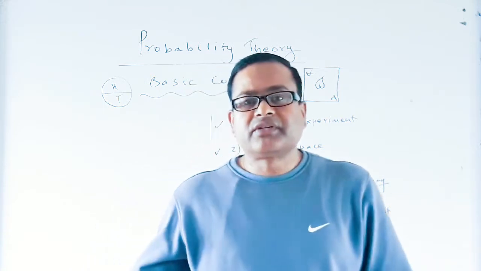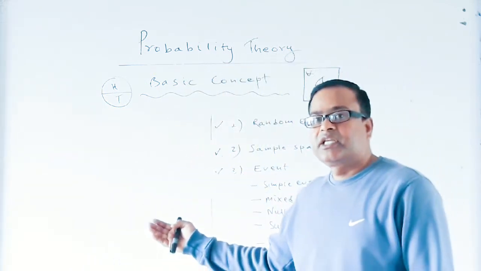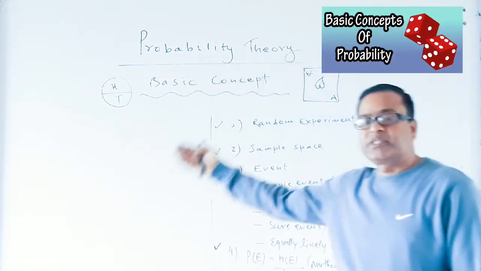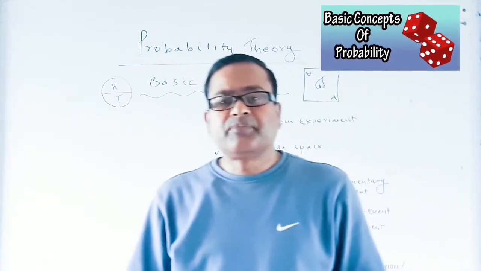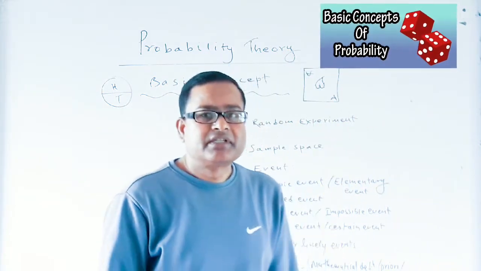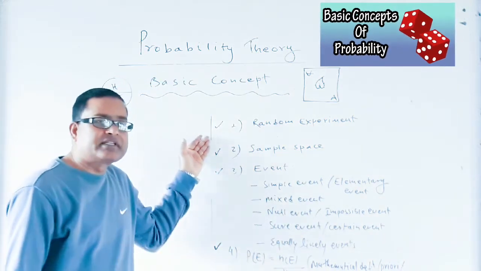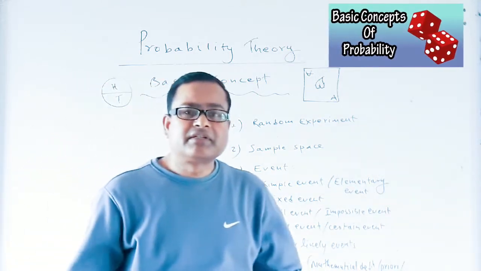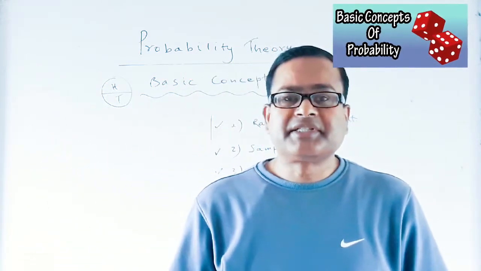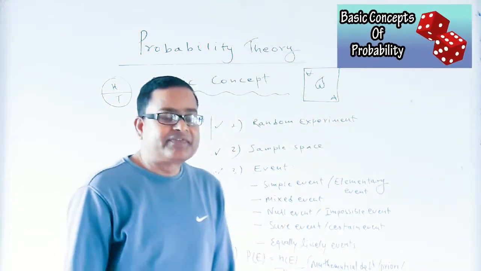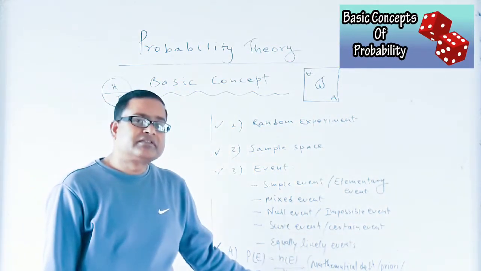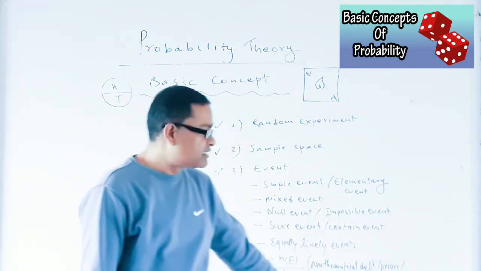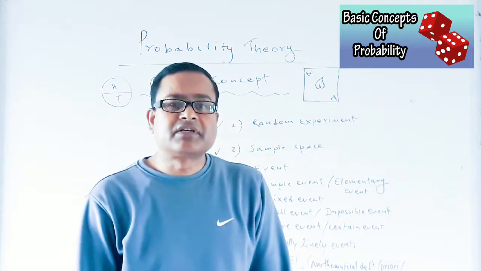Today in this video we are going to discuss one of the most important chapters, which is probability theory. In this video we are going to discuss the basic terms related to probability, which are random experiment, sample space, event. On the basis of these three basic terms, we can easily define the mathematical definition of probability, which is also known as the a priori or classical definition of probability.